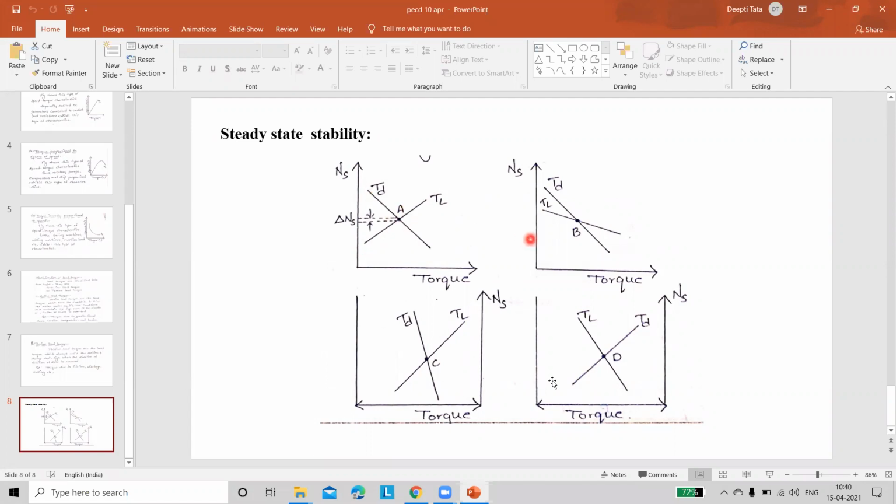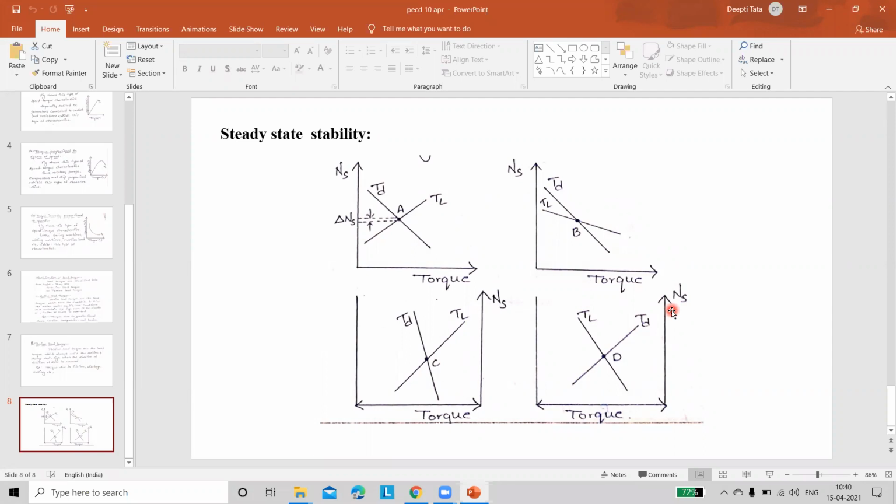A, B, C, D are the 4 points related to 4 graphs. Observe my screen, it is graph 1, that is the speed torque characteristics of 1, 2, 3, 4. These 4 graphs are easily understandable and indicated by A, B, C, D. Among these 4 curves, you have to say which curve is present in steady state mode.